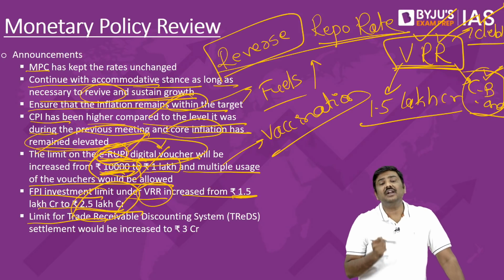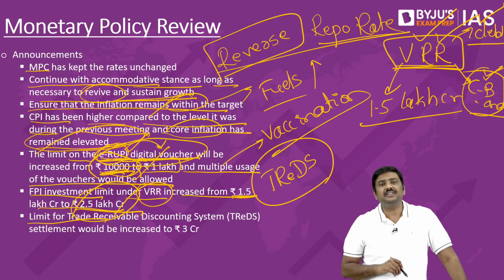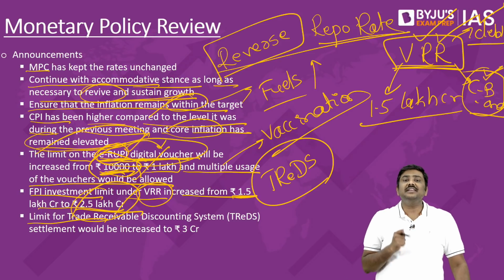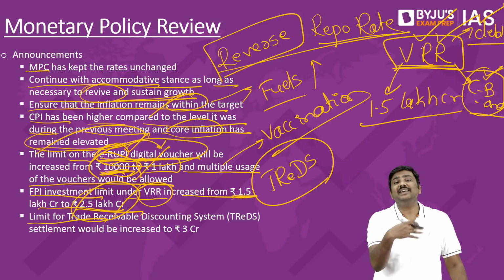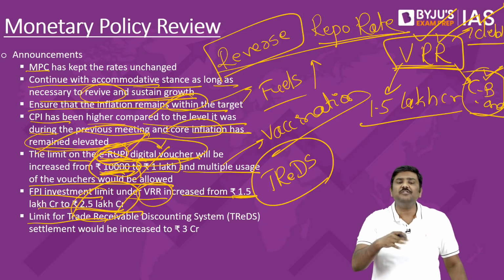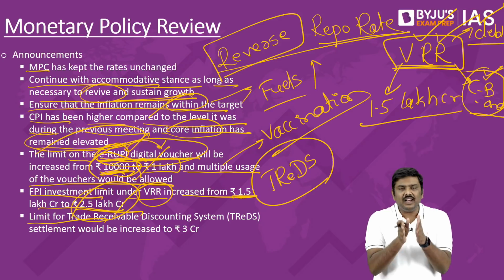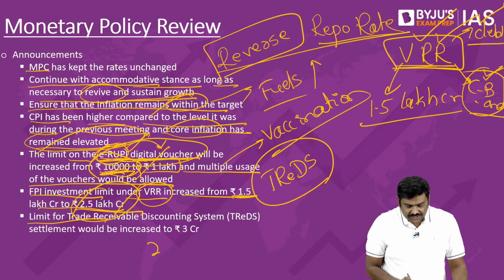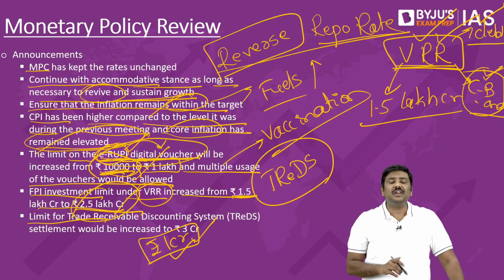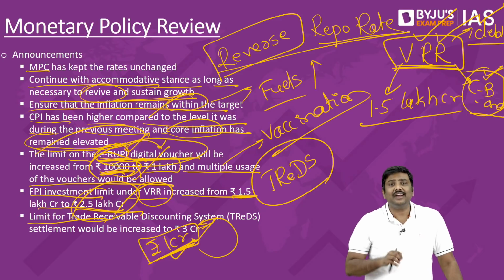And the final important announcement, RBI has introduced the concept of trade receivables discounting system. Okay, trade receivables discounting system, which can be used by the MSMEs to increase the amount of liquidity, wherein they can sell the receivables to a financier in the market to receive money. And under this particular trade receivables discounting system, until now the threshold of transaction was fixed at 1 crore rupees. Okay, for the settlement, the highest value of transaction threshold was fixed at 1 crore rupees. Now this has been increased to 3 crore rupees.